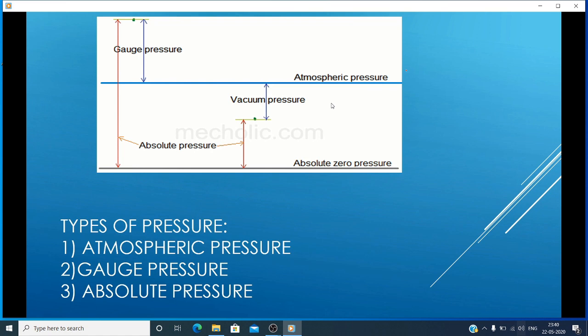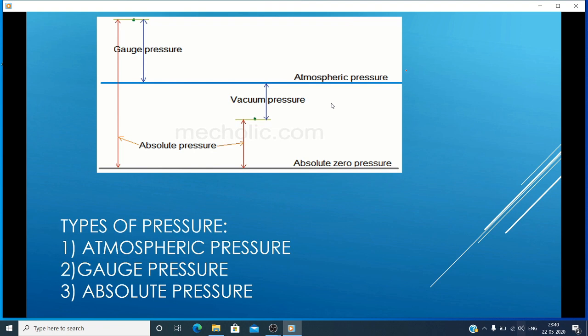What is meant by atmospheric pressure? The normal pressure exerted by atmospheric air upon all surfaces with which it is in contact. It varies with altitude, measured by barometer, also called barometric pressure.